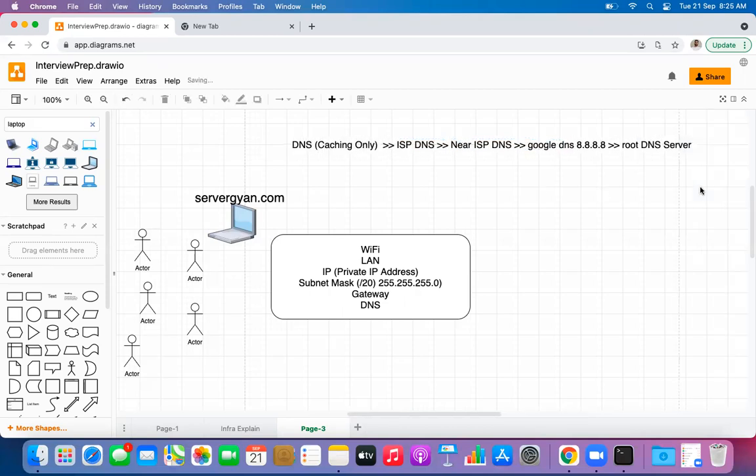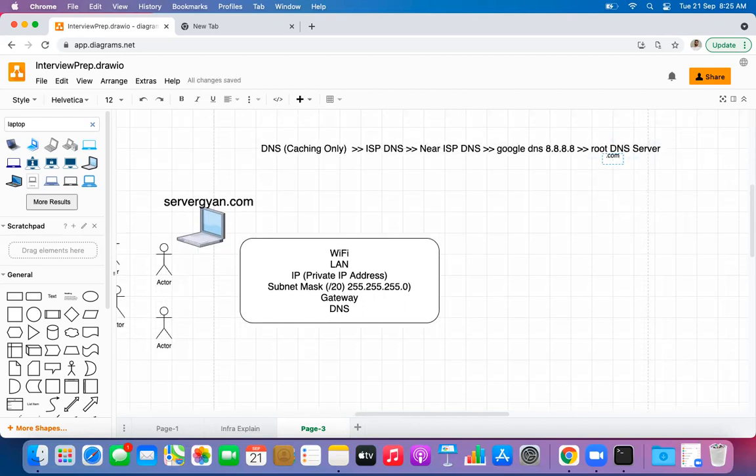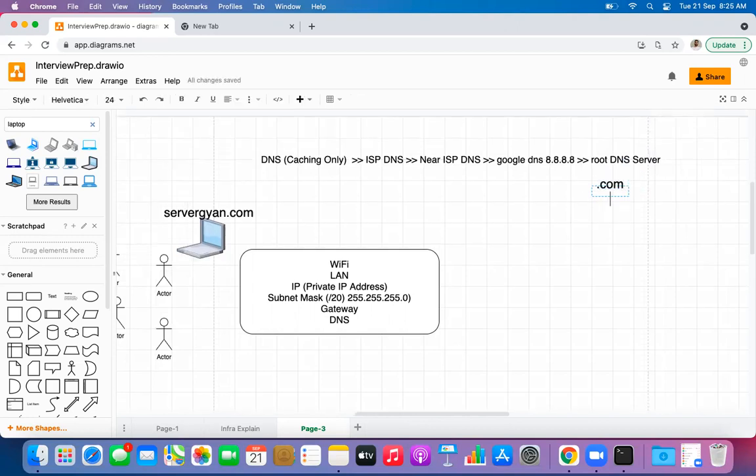So now what is this particular thing? What is a root DNS server, guys? There are different types of domains like .com. Let me increase the font size. So let us say we have .com. Guys, how many .com domains do we have? How many top level domains do we have?